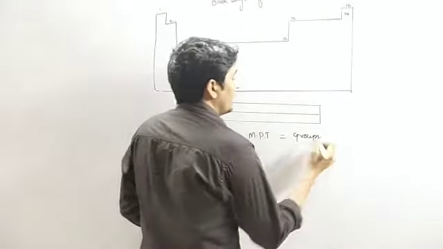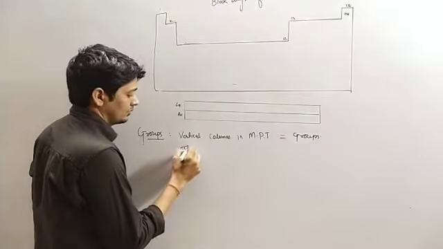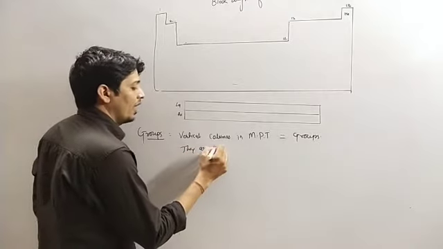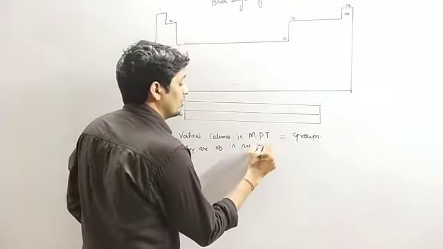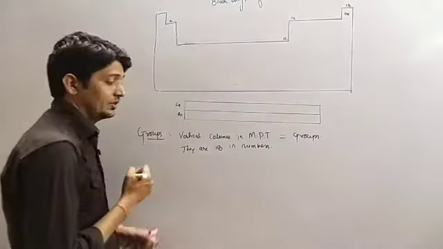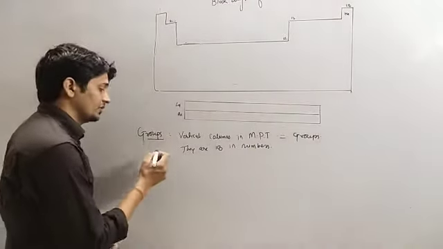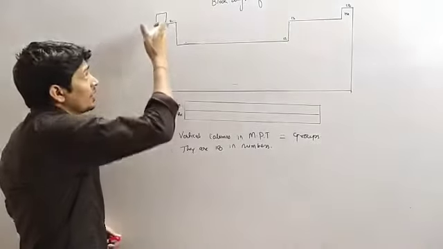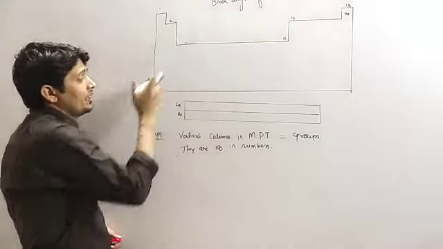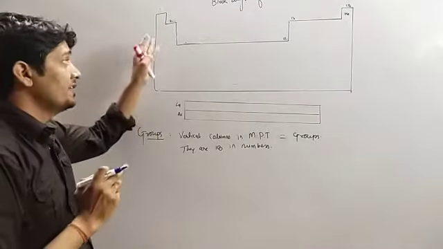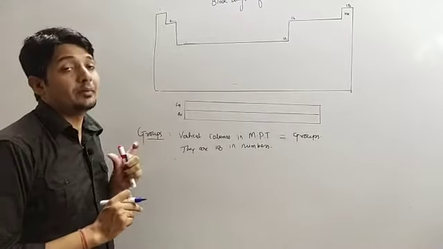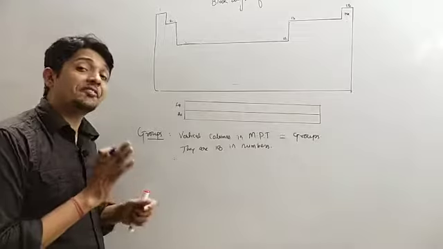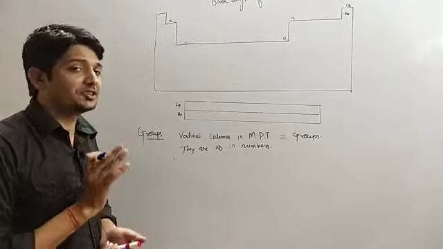They are 18 in numbers. Then elements of each group contain similar kind of elements. That means their chemical and physical properties are more or less similar.